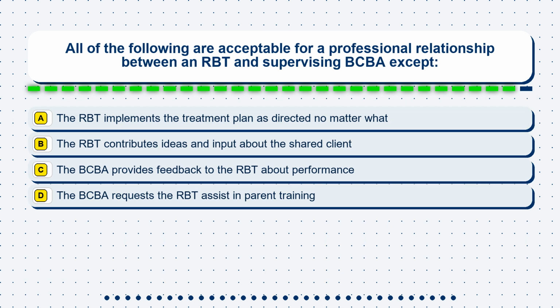Question 15. All of the following are acceptable for a professional relationship between an RBT and supervising BCBA except: Option A. The RBT implements the treatment plan as directed no matter what. Option B. The RBT contributes ideas and input about the shared client. Option C. The BCBA provides feedback to the RBT about performance. Option D. The BCBA requests the RBT assist in parent training.